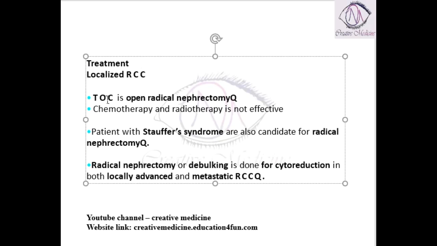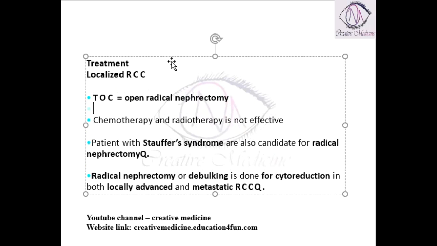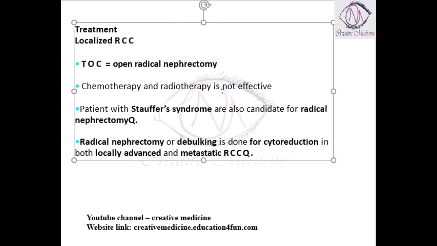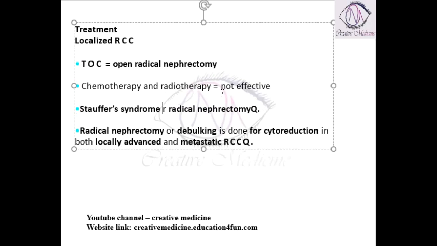For localized renal cell carcinoma, the treatment of choice is open radical nephrectomy. Chemotherapy and radiotherapy are not effective for renal cell carcinoma. Whereas if the patient has Stauffer's syndrome, then radical nephrectomy is preferred. For Stauffer's syndrome, radical nephrectomy is preferred.